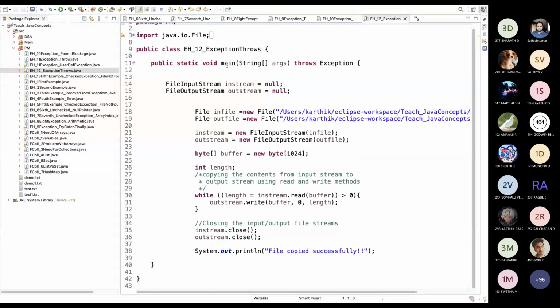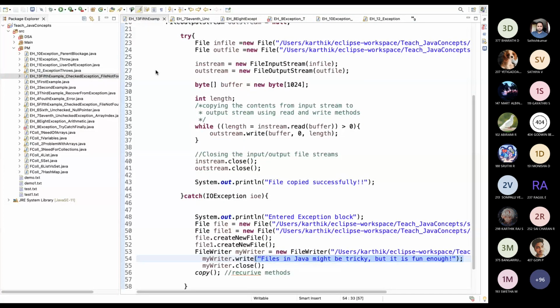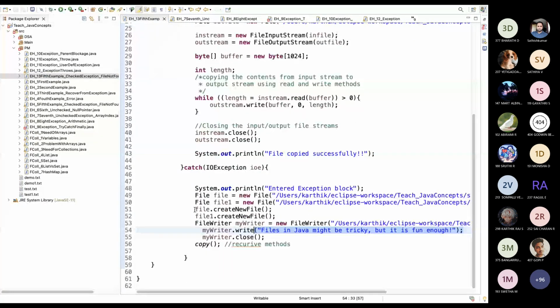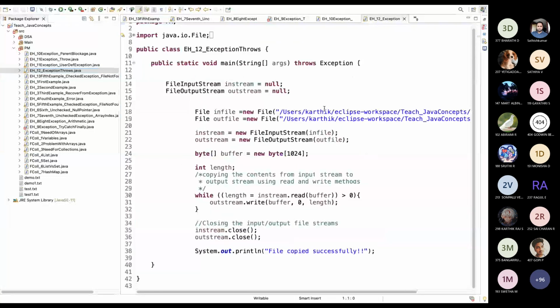We also have throws, but we don't use throws so much in the real world. That means from an industry perspective, we don't use throws. Throws simply delegates the error. It will not handle it. It will just throw the error as it is. I will show you. These two programs are the same. Since we have a try catch block, we are handling it and we can recover. But with throws, we cannot recover it. We can simply throw the error as it happens. So throws we don't use much. And this is what throws is.